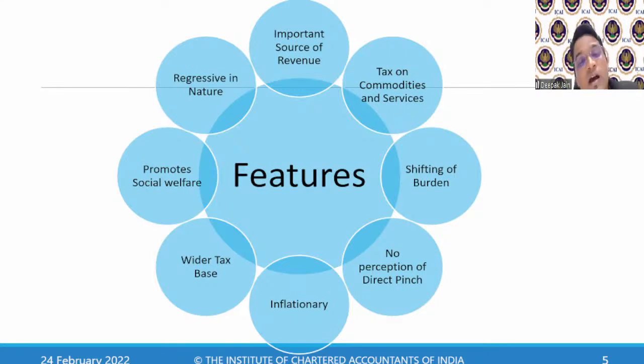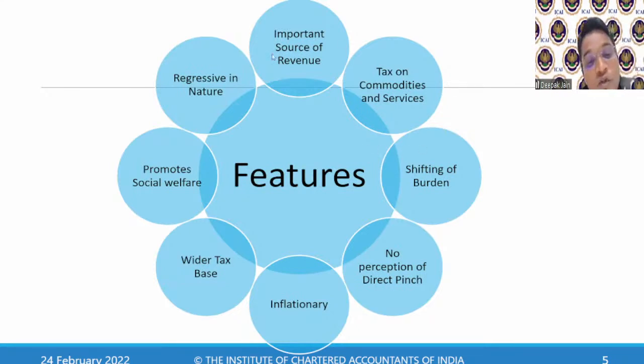I buy toothpaste, I buy a toothbrush, I go to a hotel, I eat food. There, I don't claim the GST because I'm not using any of these services for my business purposes. So I'm not registered there. So it covers everybody, whether registered or unregistered, whether it's a big class, labor class or anything. So it has a wider tax base.